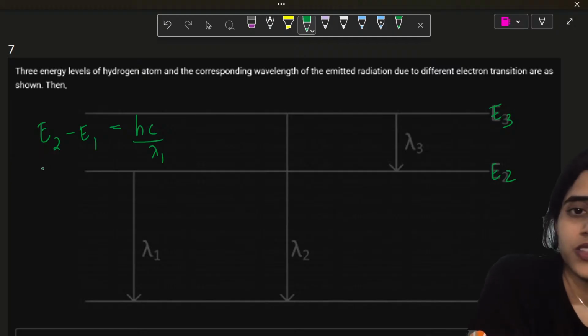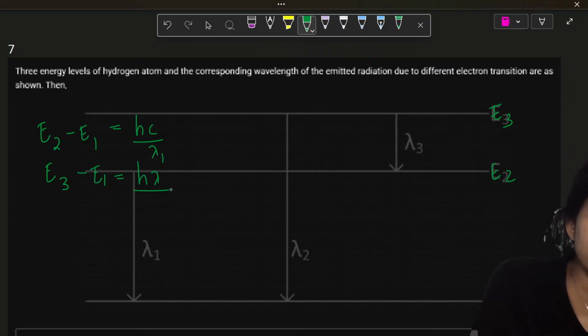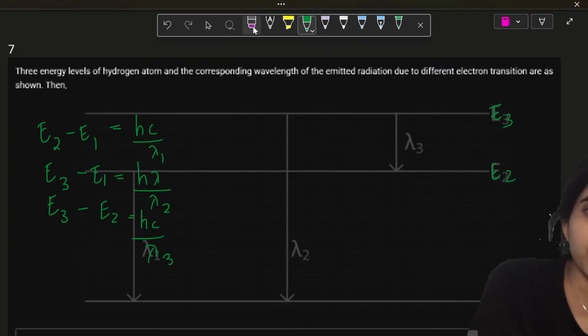So E3 minus E1 is equal to hc by lambda 2. Next transition, E3 minus E2 is equal to hc by lambda 3. Here I've written it as lambda, but I said c.